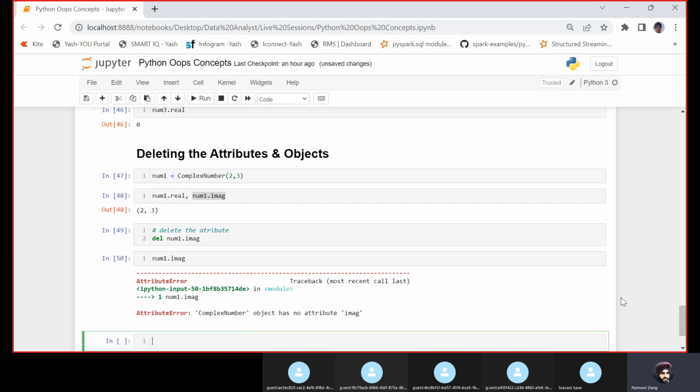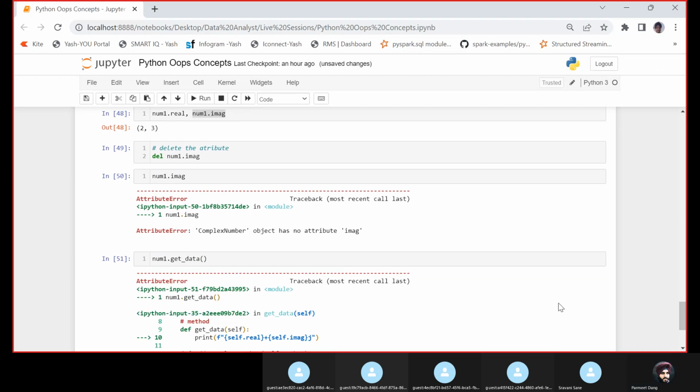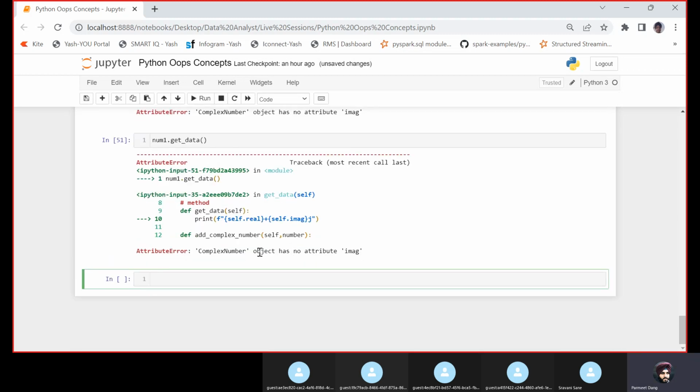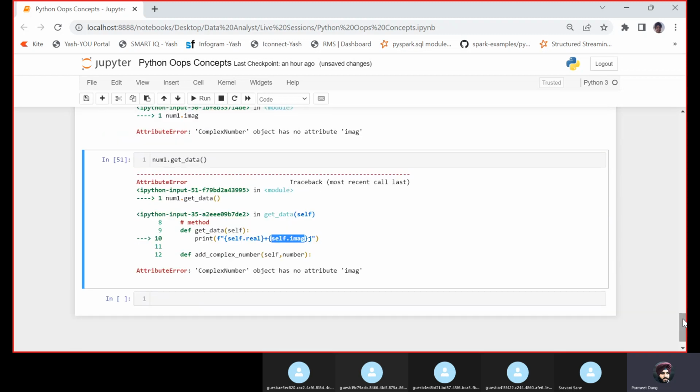If I do num1.getData also, you will get an error, because this image attribute doesn't exist. Self.image, it is not able to find what self.image is, because we have intentionally deleted it.